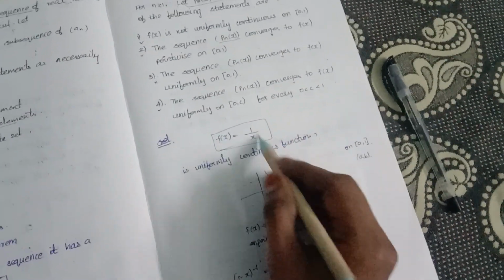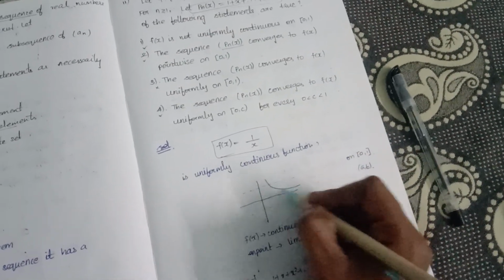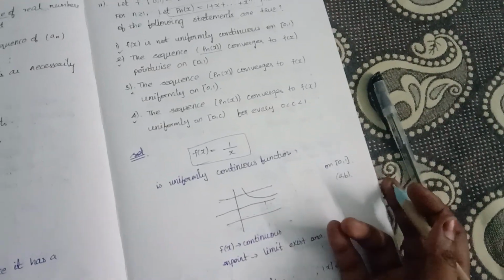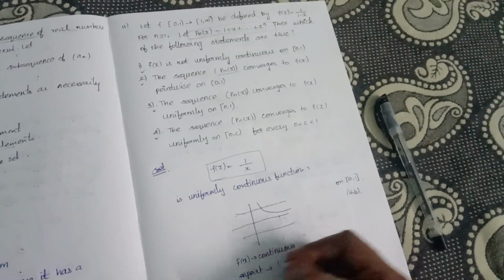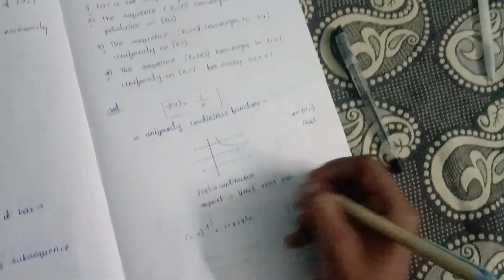So we take a simple form, f(x) = 1/x. Is this a uniformly continuous function? If we draw the diagram, it is not a uniformly continuous function. For uniform continuity, the endpoint limit must exist.